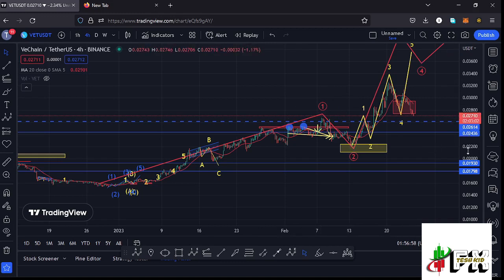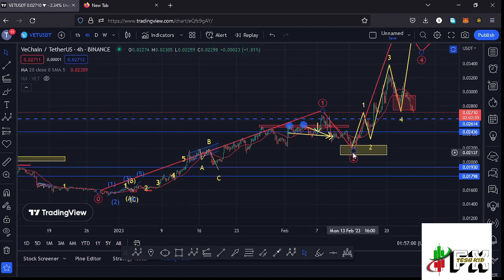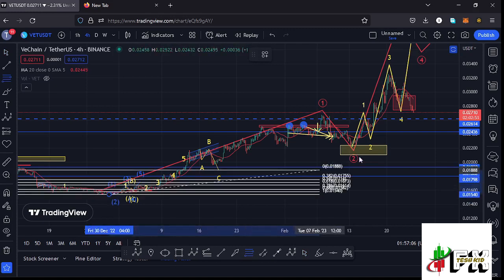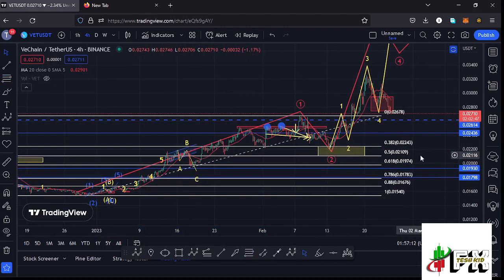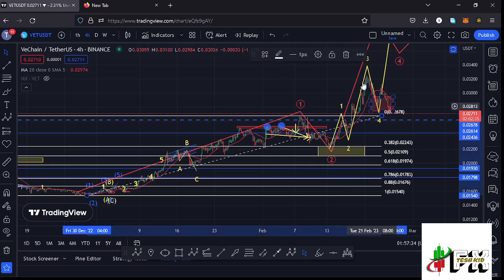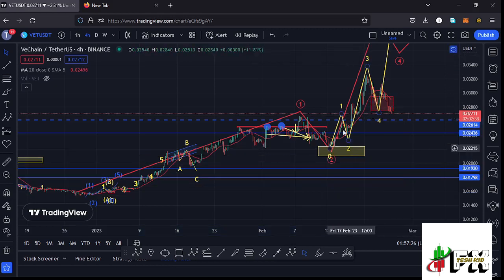And after seeing the high for that wave 1, we started a corrective structure in the formation of a larger Elliot wave count 2, and using the Fibonacci's, connecting them from the low of the first wave to the high of that wave 1, that gave me a minimum retracement area in the formation of that wave 2 between the fib level 0.382 and the fib level 0.5, which is an area that lies between the $0.02243 mark and the $0.02109 mark.